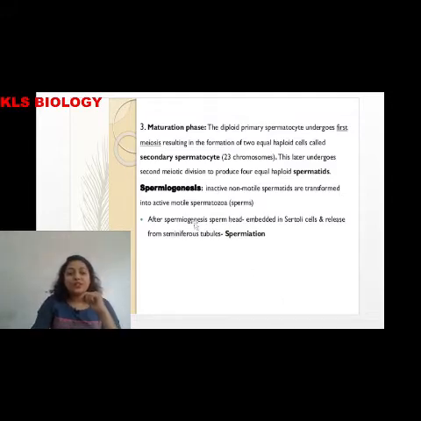In the maturation phase itself we have spermiogenesis, that is, inactive non-motile spermatids or spermatozoa are transformed into active motile sperms. So that is called spermiogenesis. Coming back to spermiation: after spermiogenesis, the sperm head embedded into the Sertoli cells is released from the seminiferous tubules, and that is called spermiation. So here we have different kinds of words which I dealt with: one is spermatogenesis, next is spermiogenesis, and the last one is spermiation.